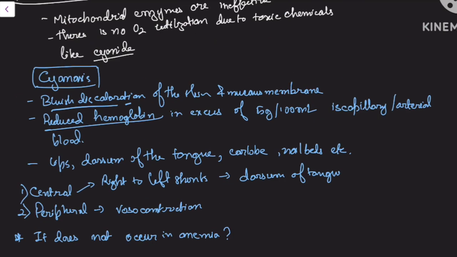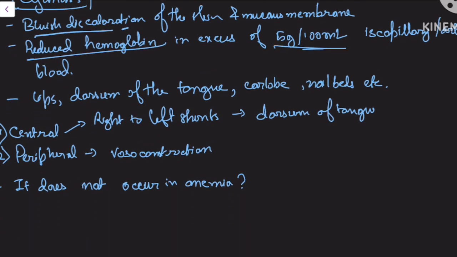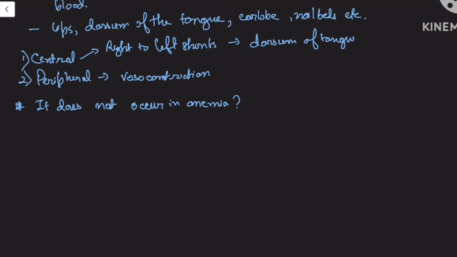What is the definition? Just check the definition, I've already written it. Reduced hemoglobin in excess of 5 gram per 100 ml. If the hemoglobin is only low, then how can reduced hemoglobin become more than 5 gram per 100 ml? Do you understand? So in anemia, it does not occur.